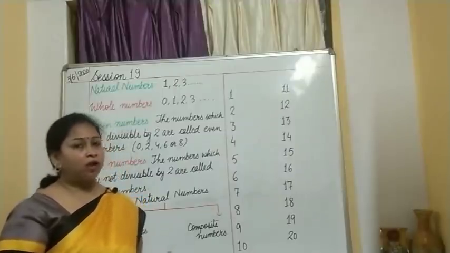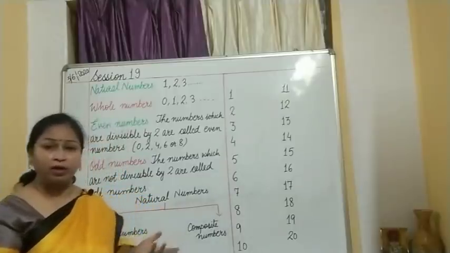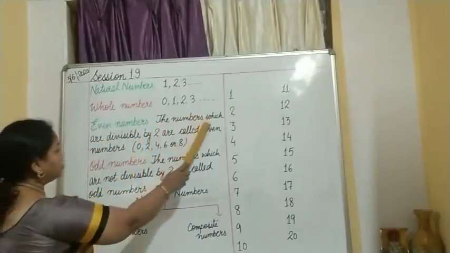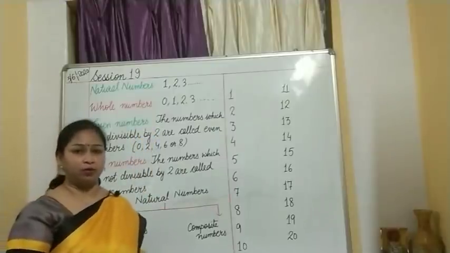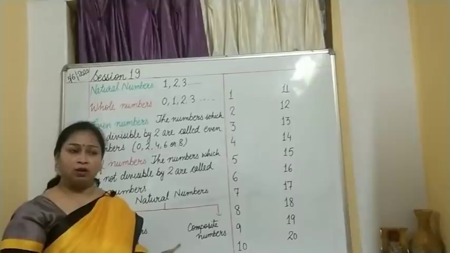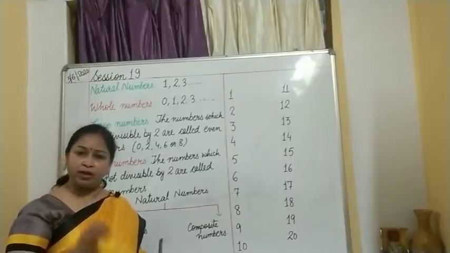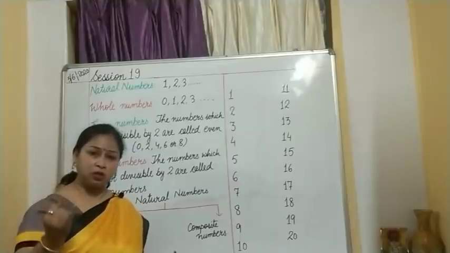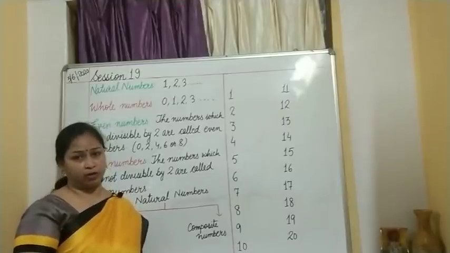Okay. You have already studied about even numbers and odd numbers, isn't it? What are even numbers? The numbers which are divisible by 2 are called even numbers. Just now we were doing the rules of the divisibility test by 2. There I have told you, if any number ends with 0, 2, 4, 6 or 8, they are all even numbers and divisible by 2.